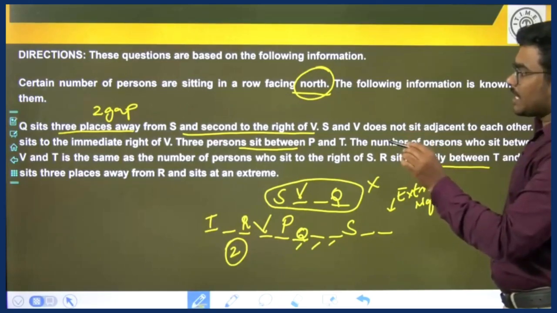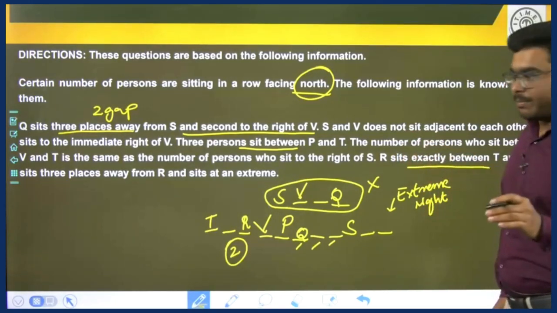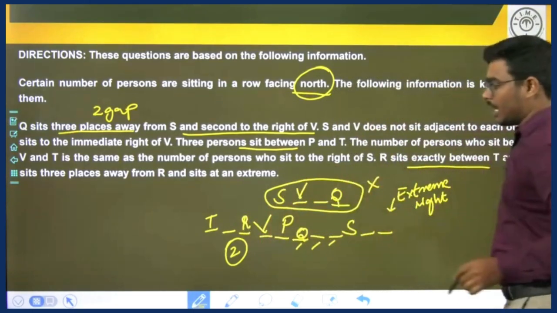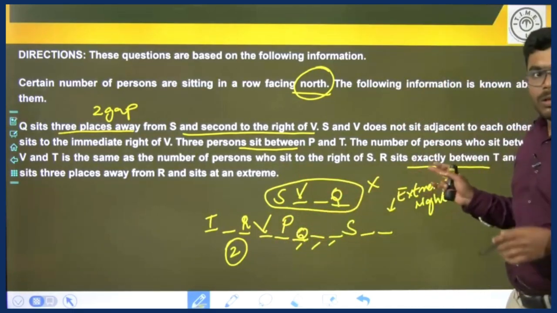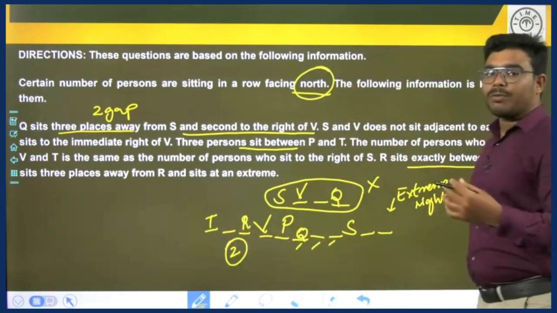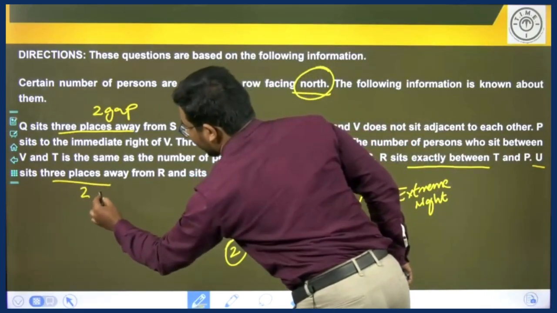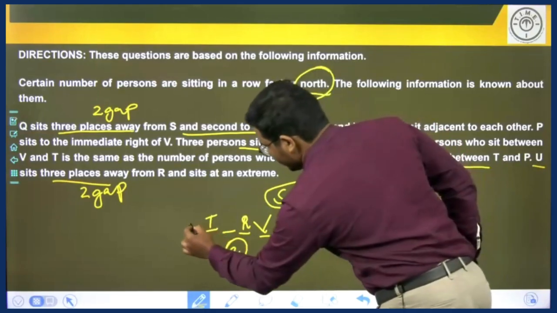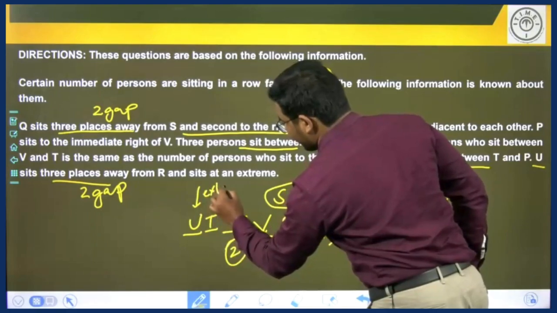U sits 3 places away from R and sits at an extreme, which means if U sits to the right of R, then U cannot sit at the extreme end. So, U must be sitting to the left of R, which is 3 places away, which means two gaps are in between U and R. U must be placed here, and this is the extreme left end.